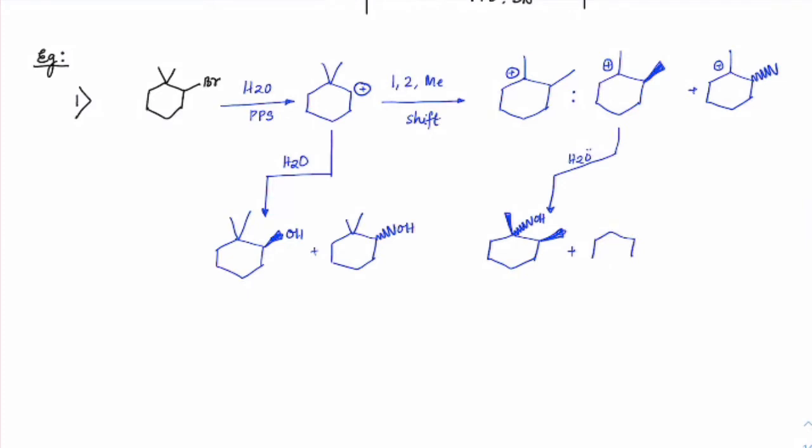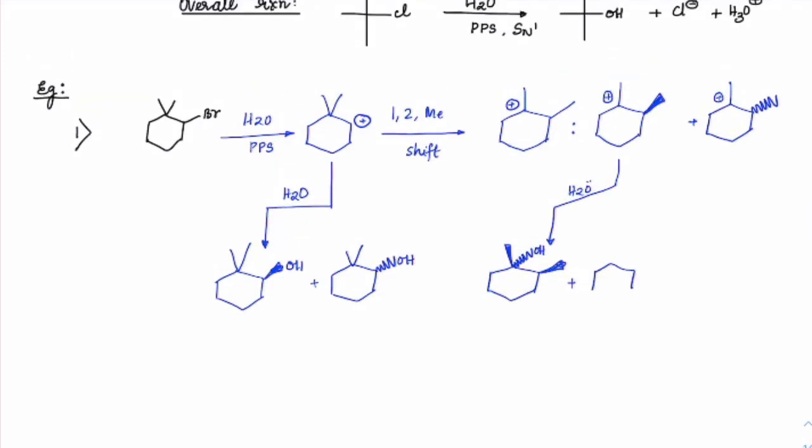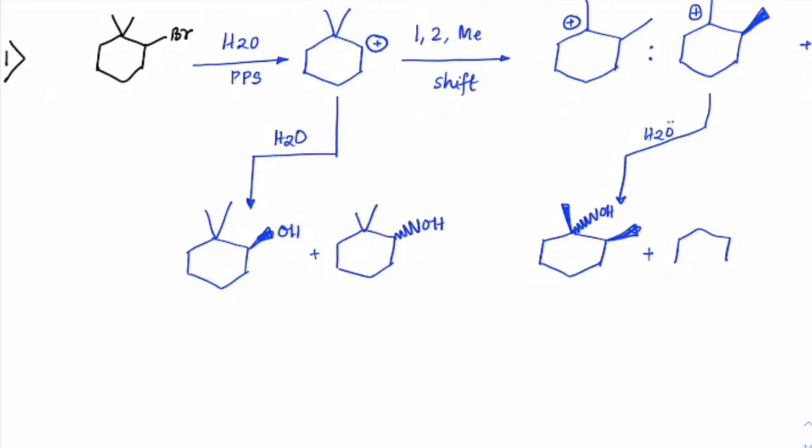Sir, they are the same product. Which one, beta? The previous one. Previous one? Yes, they are the same product. OH up or OH down. No, it is at a chiral center, right? It is forming a new chiral center here. Check out, this is a chiral center, correct? Yes. Got that? Yes, sir.